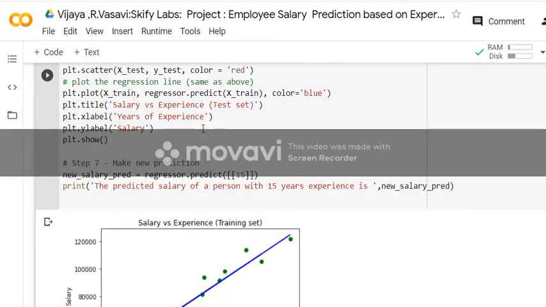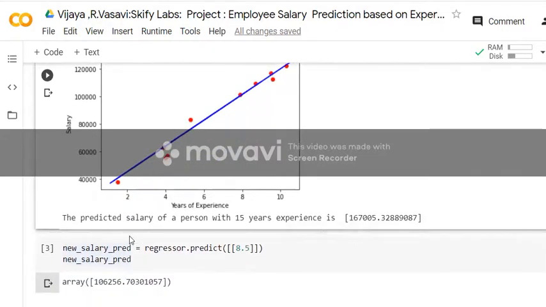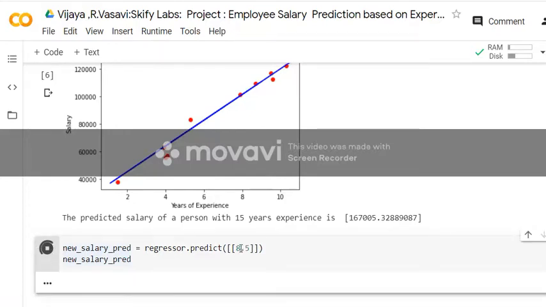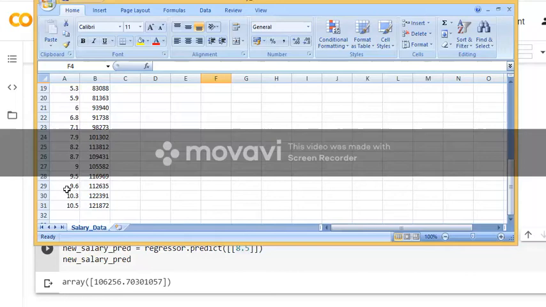Similarly, I have obtained the plot for the testing purpose, and for salary I have got results, so likewise we can do the prediction process. You can also apply the prediction to COVID analysis and so on. I have predicted the salary for 15 years as something. For 8.5 it is something around 10,000. Similarly, if I change my value here, my model will give some good enough result. Even though my Excel does not have any 8.5, it was still able to predict a value between 10 and 11.